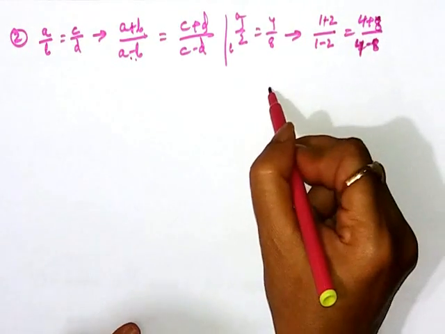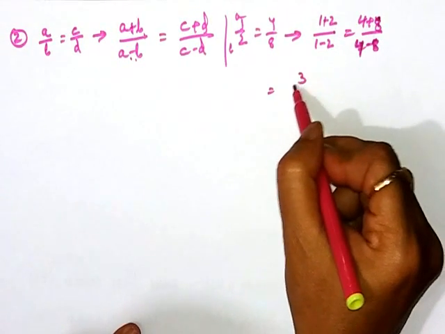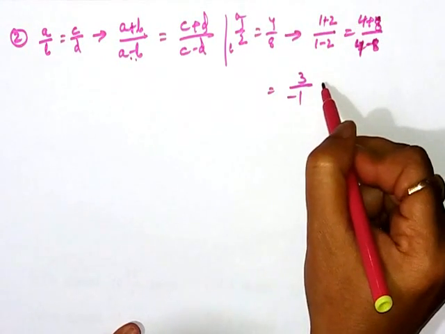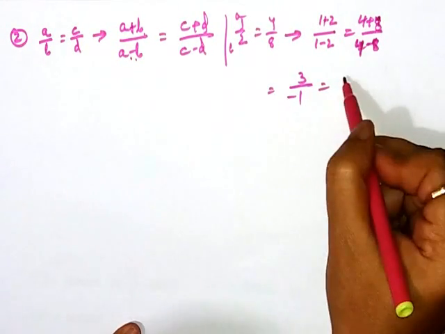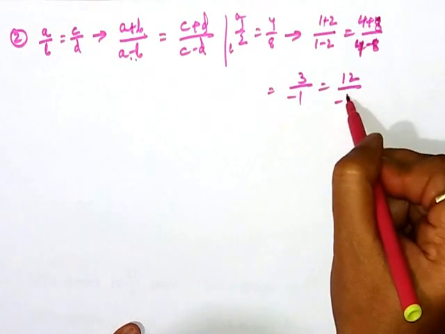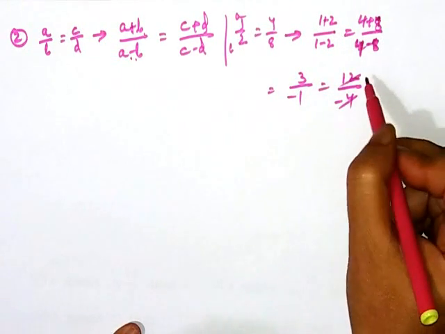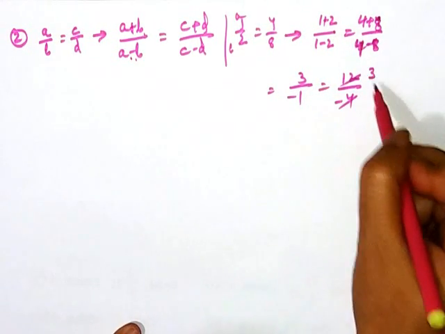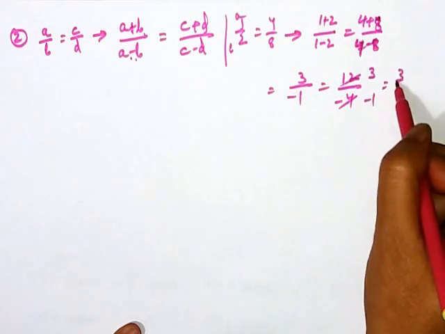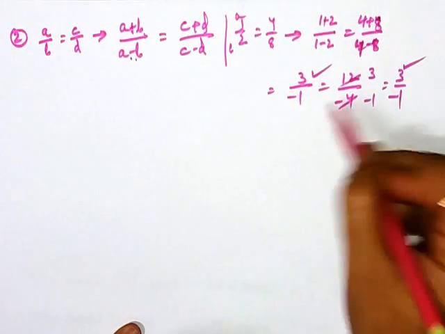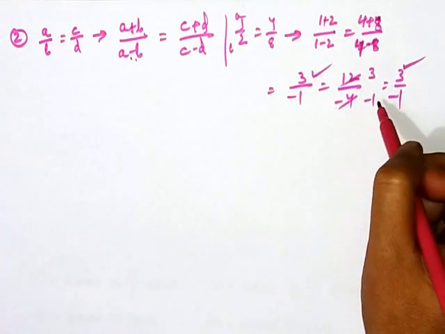It means 3 upon minus 1 will be equal to 12 upon minus 4. If we divide by 4, then it will be 3 and minus 1. So it will be 3 upon minus 1. In both cases we find that both are true.